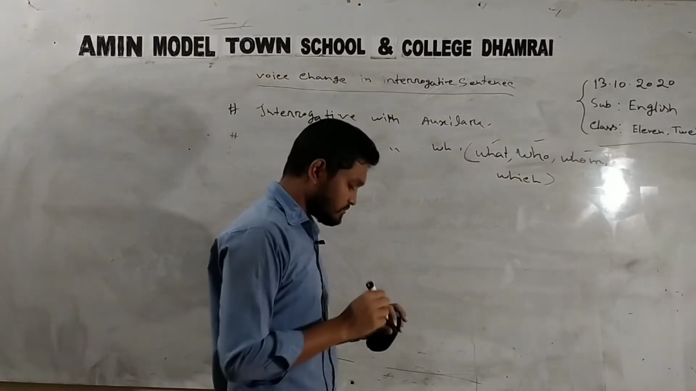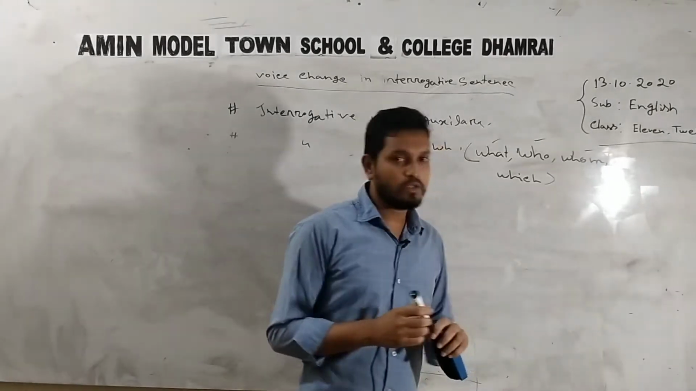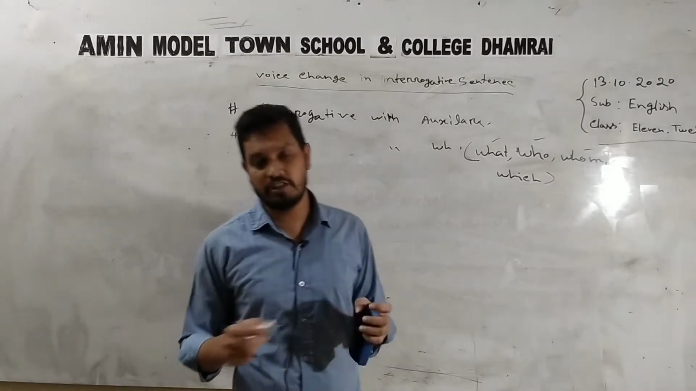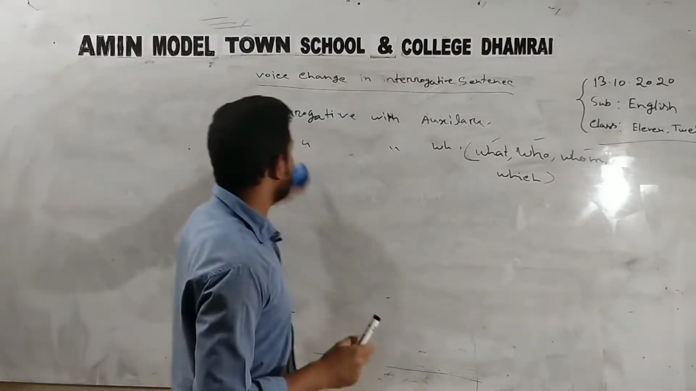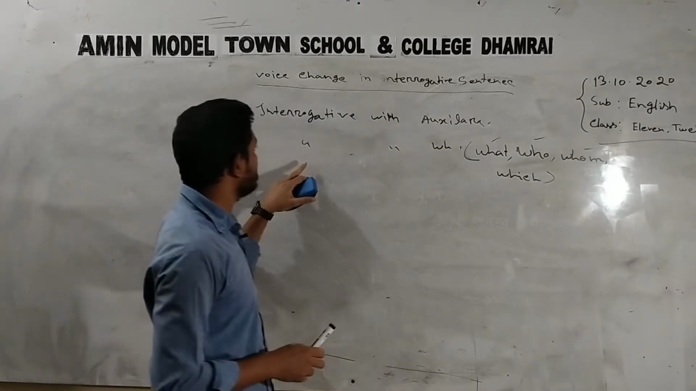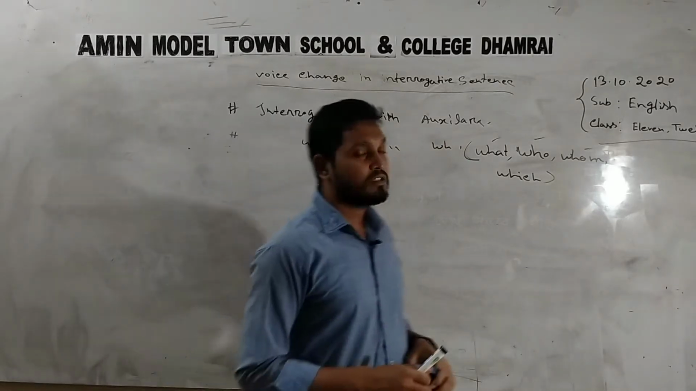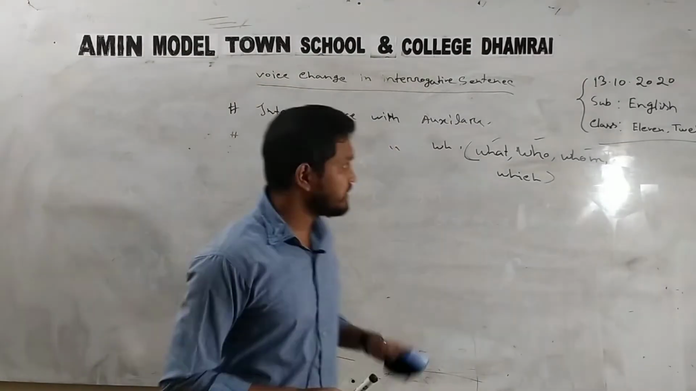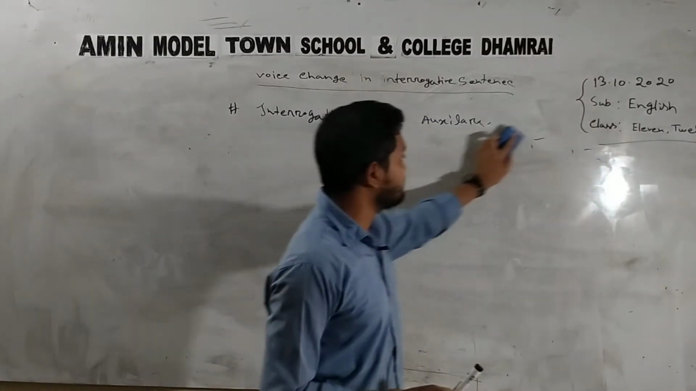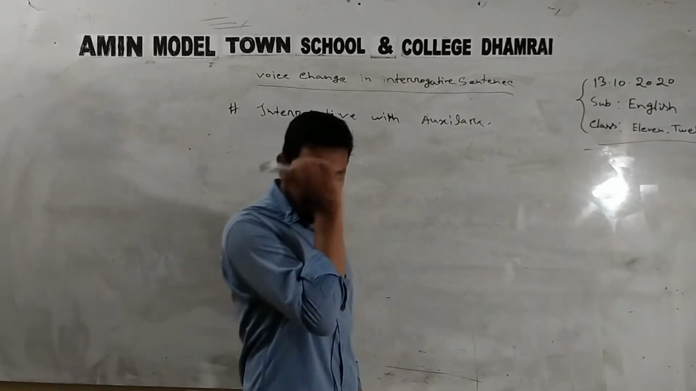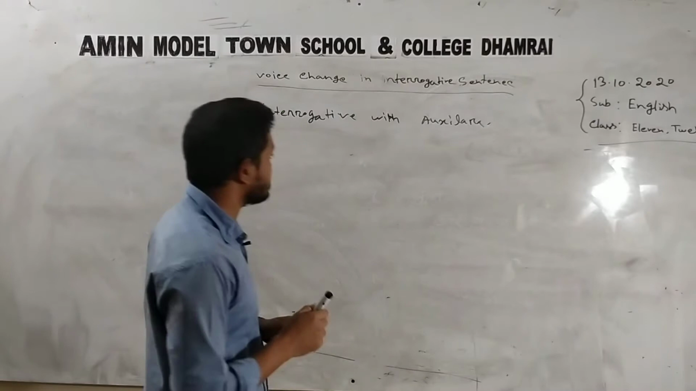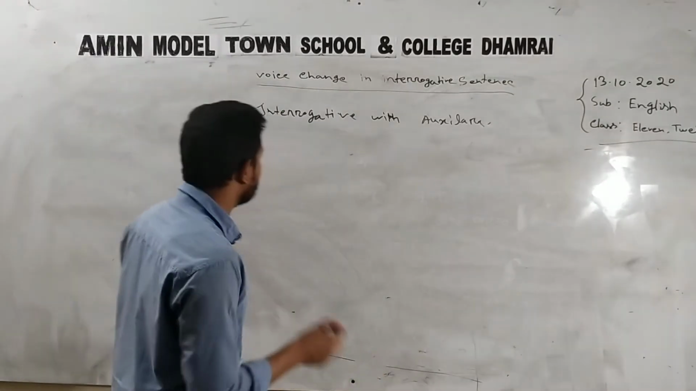These four types of WH questions we generally see in active voice change. So first one is interrogative with auxiliary, and second is interrogative with WH question. Today we are going to discuss interrogative with auxiliary verb. That means questions that start with an auxiliary verb, and it refers to a question, that is, the interrogative sentence.